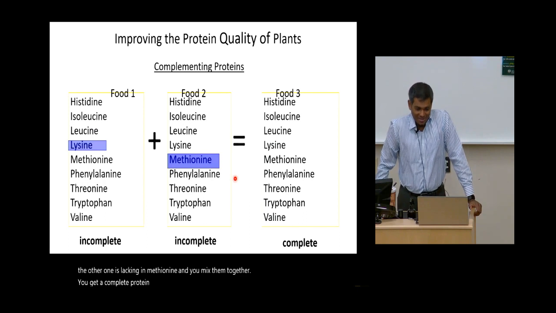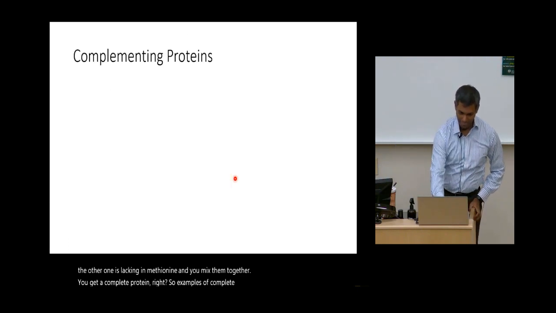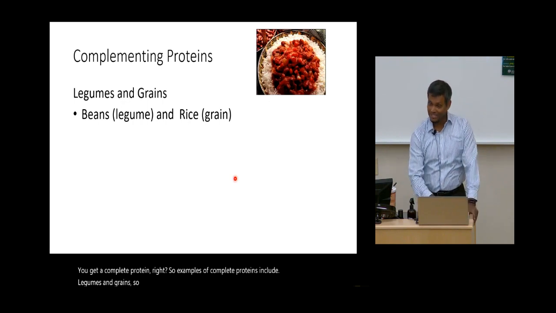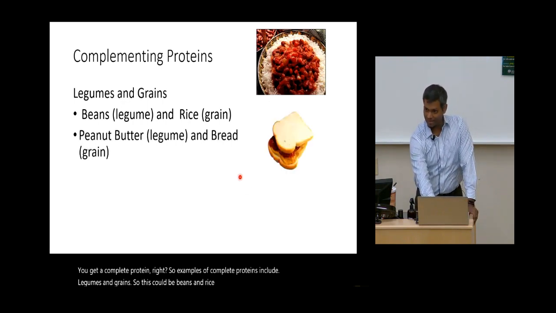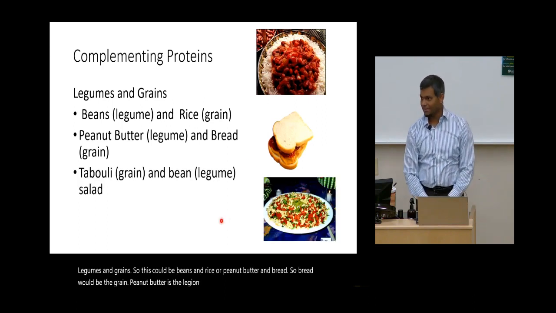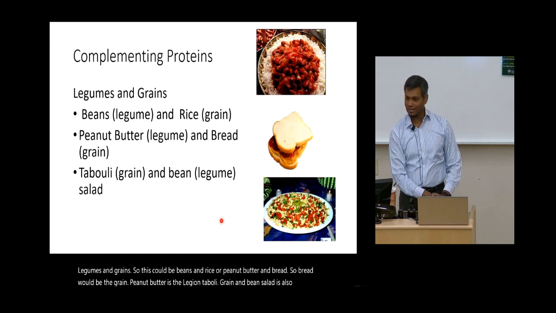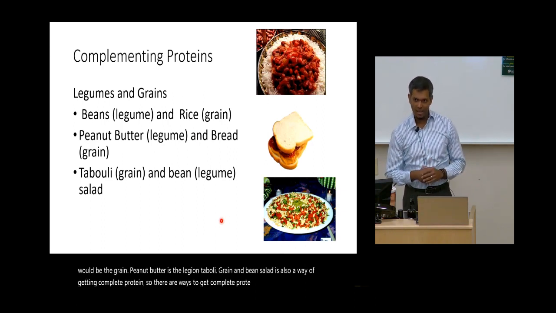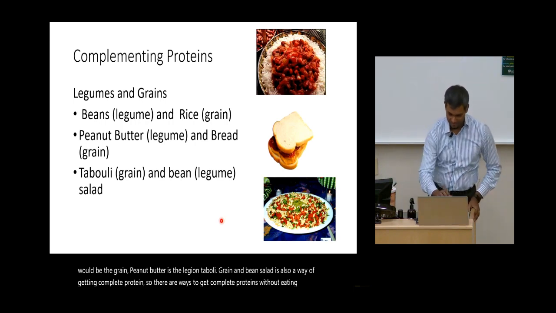So examples of complete proteins include legumes and grains. So this could be beans and rice, or peanut butter and bread. So bread would be the grain, peanut butter is the legume. Tabbouleh grain and bean salad is also a way of getting complete protein. So there are ways to get complete proteins without adding meat in the diet.